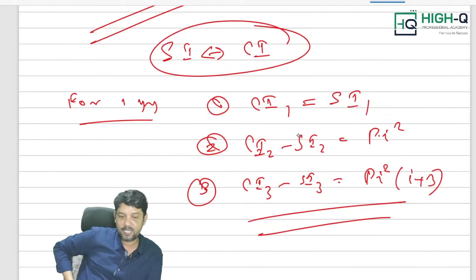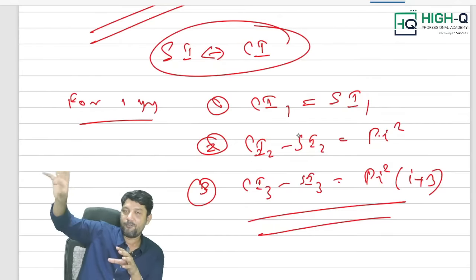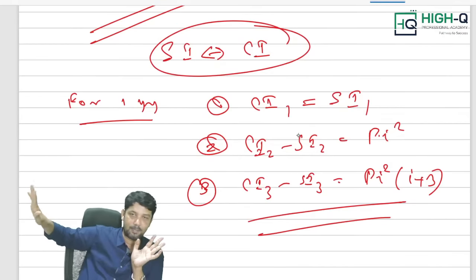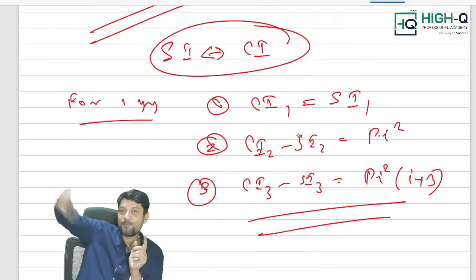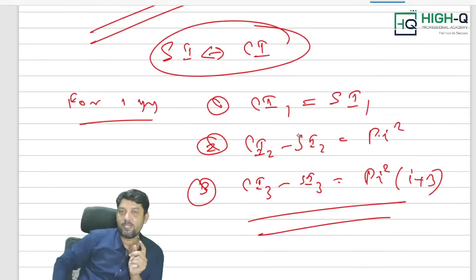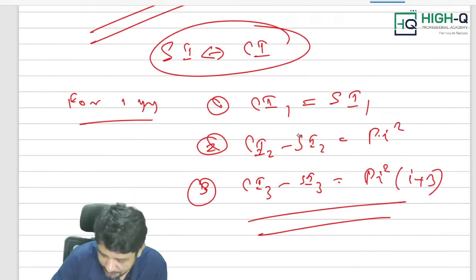Okay, sir, is there any tricky sum in effective rate of interest? Of course, my dear. What exactly is the tricky sum in effective rate of interest? I'll tell you. One rate of interest will be given to you, and they may ask you to compare simple interest and the effective rate of interest. That is very simple. See, which is better? For example, 5% half yearly is better, or 5% simple interest is better. 5% simple interest, you keep it as it is. 5% half yearly, find the effective rate of interest. Compare whichever is giving you more interest. For investment, that is the best interest. That's it.